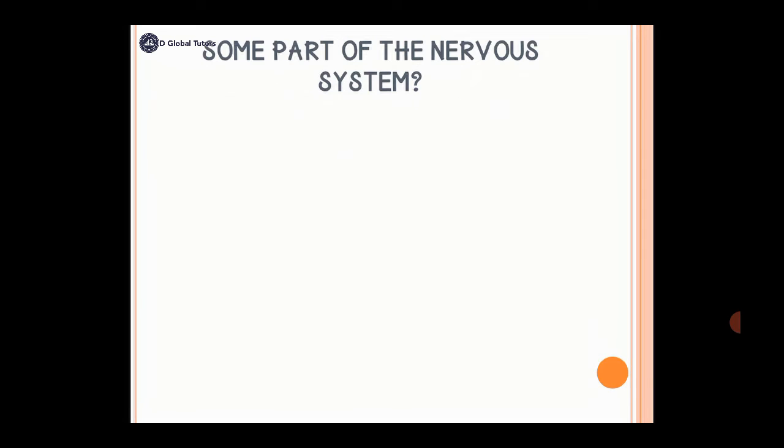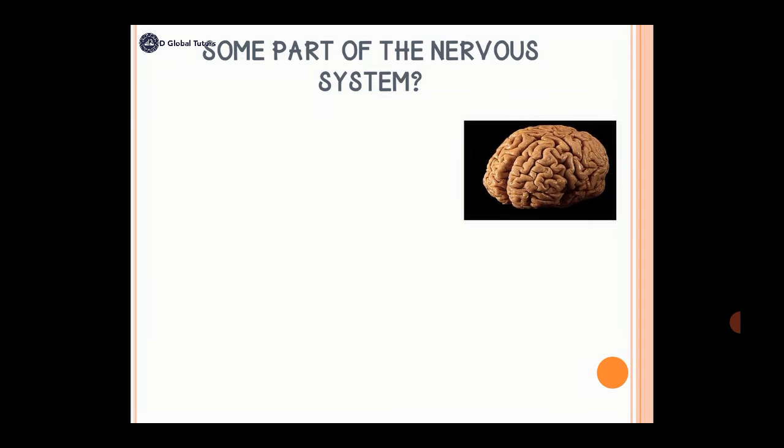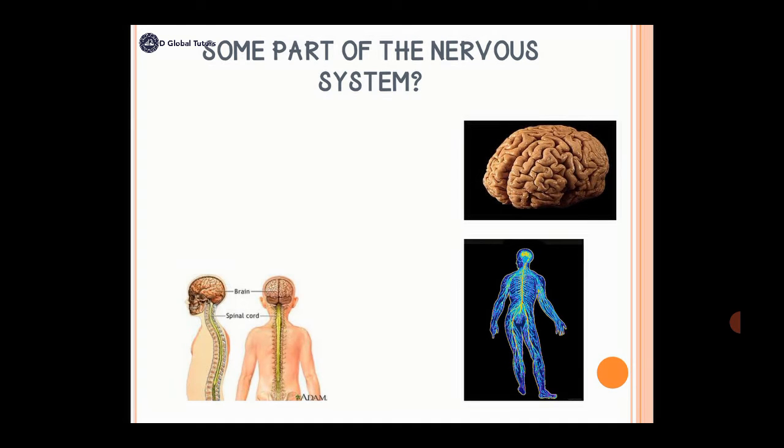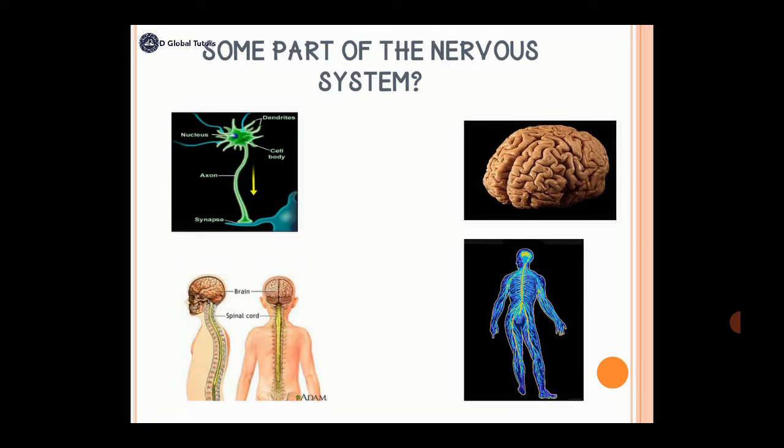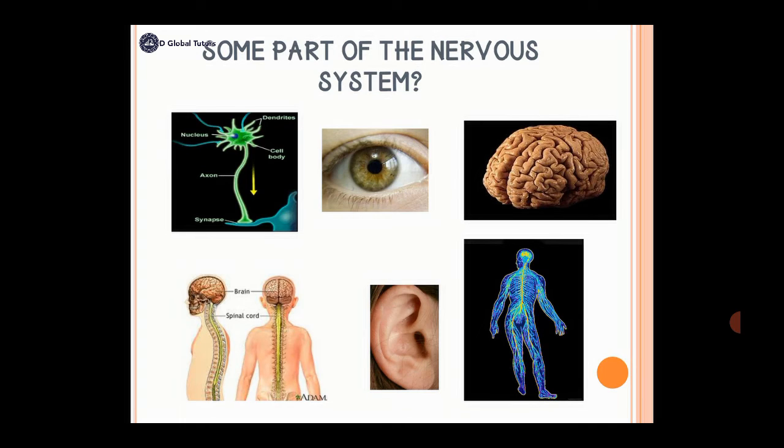But looking at it, there are some parts of the nervous system that you need to understand. Earlier, I said the central nervous system includes the brain and the spinal cord. And the discussions that will follow are the brain, the spinal cord, and different parts of other nervous systems, which is talking about the smooth muscles, the axons, the neurons, and the sense organs like the eyes, the ears, the skin, and so on and so forth.